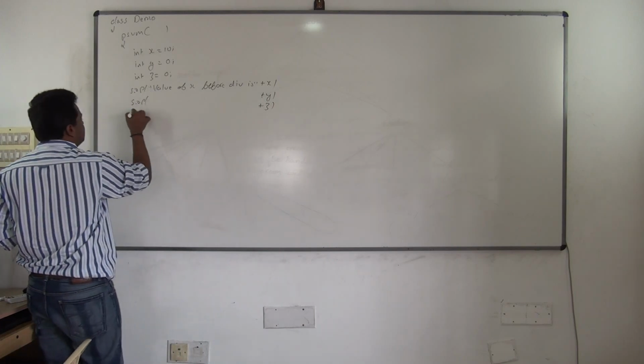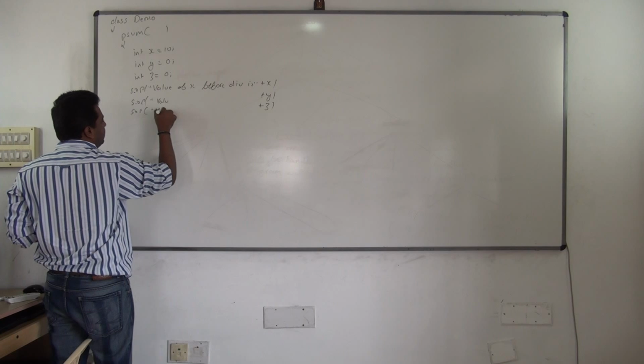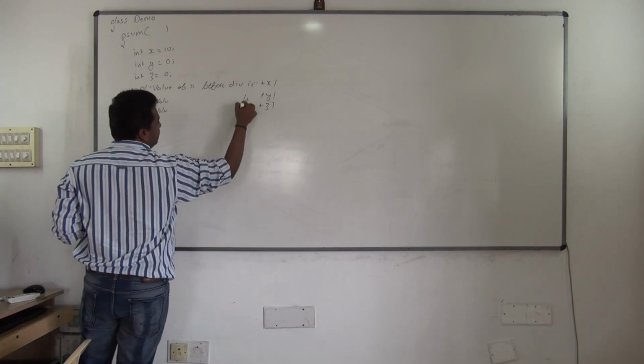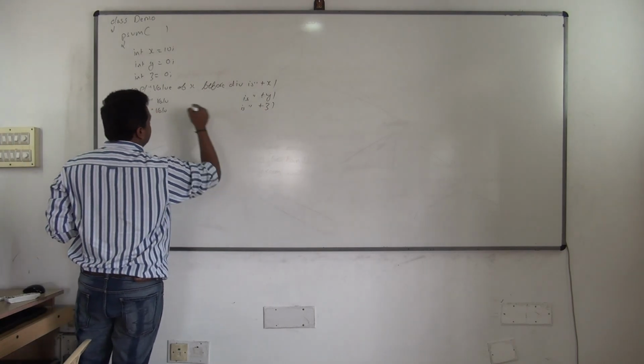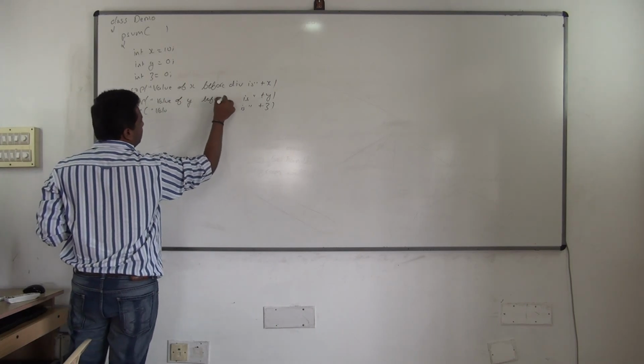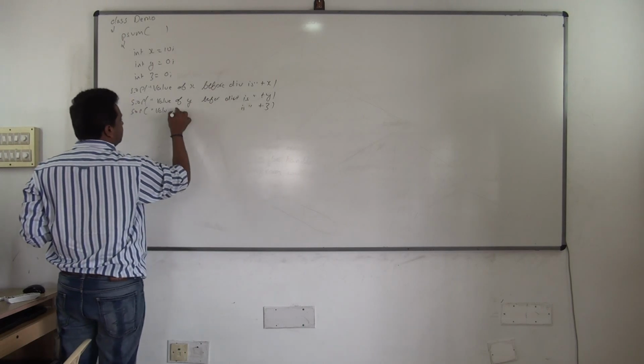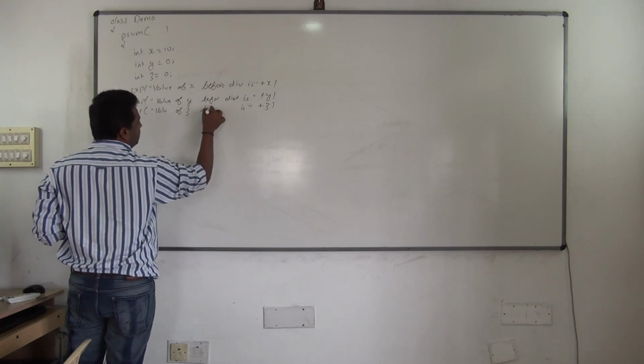You print all the SOPs: value of y before division, and z.